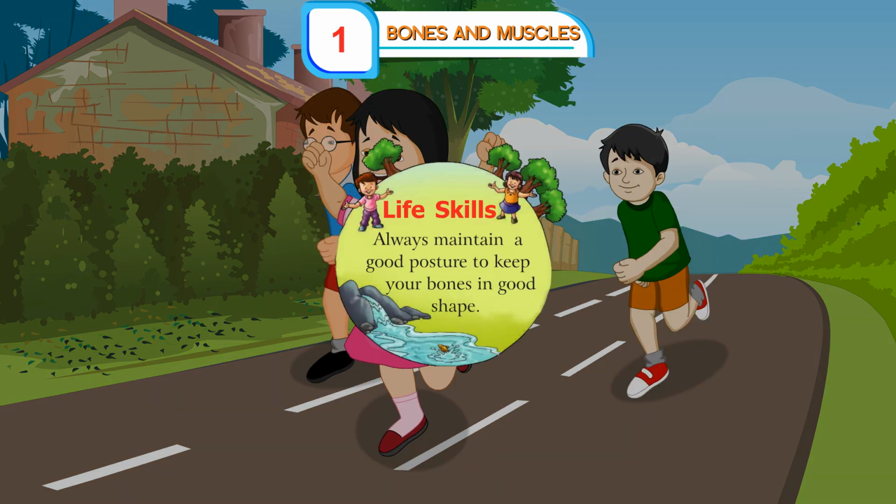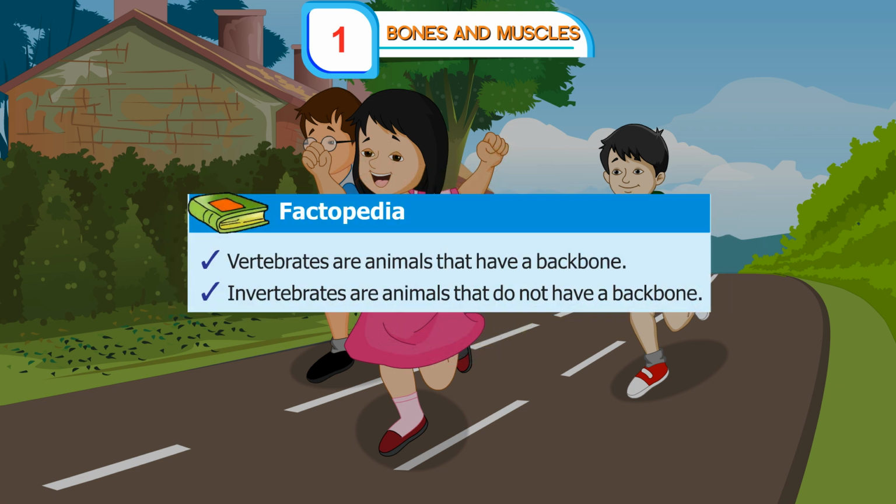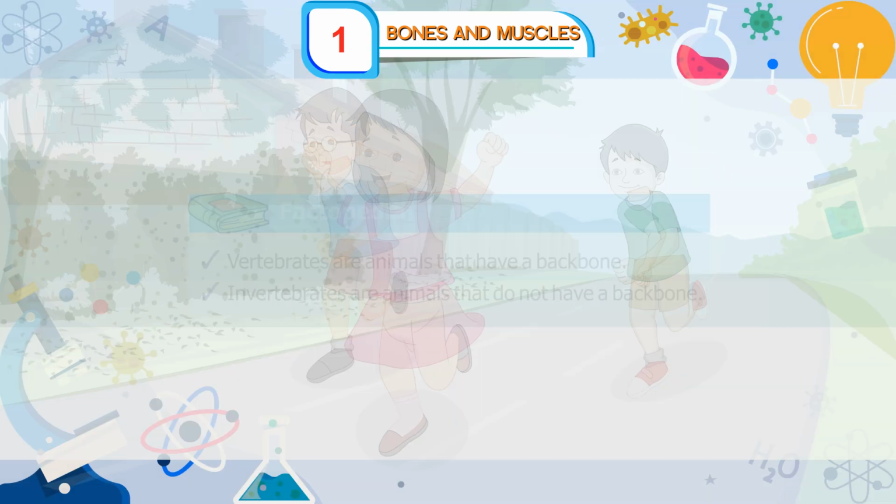Life skills: Always maintain a good posture to keep your bones in good shape. Factopedia: Vertebrates are animals that have a backbone. Invertebrates are animals that do not have a backbone.